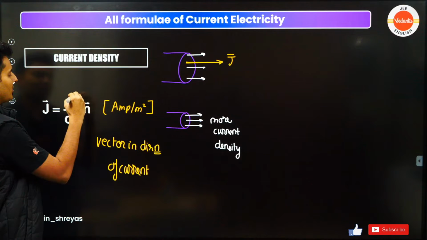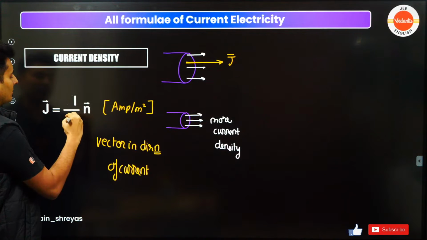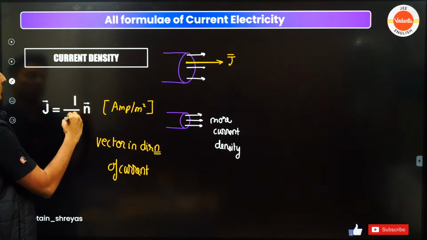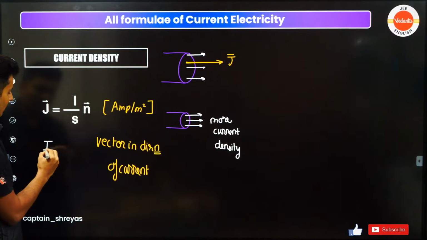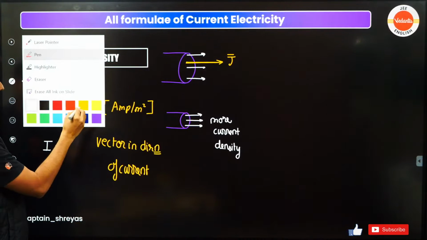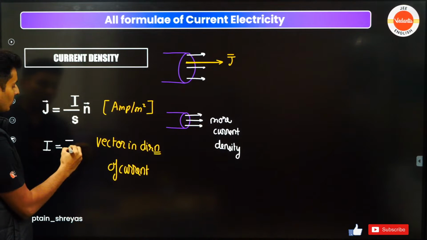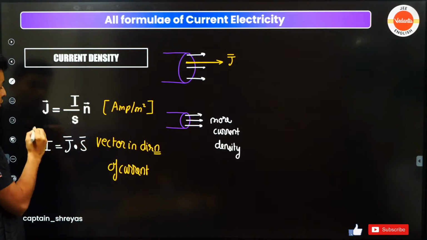So I can just put it as current by S, which is basically area. This S stands for just the area. This is also okay, guys. If you rearrange this, I, which is nothing but the current, will be equal to J vector dot S vector.